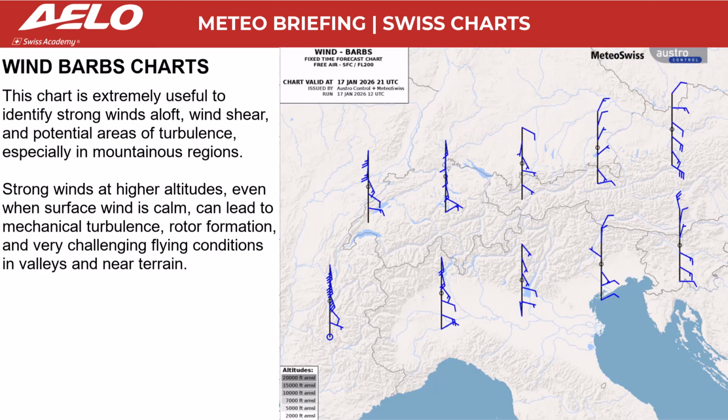This chart is extremely useful to identify strong winds aloft, wind shear, and potential areas of turbulence, especially in mountainous regions. Strong winds at higher altitudes, even when surface wind is calm, can lead to mechanical turbulence, rotor formation, and very challenging flying conditions in valleys and near terrain.